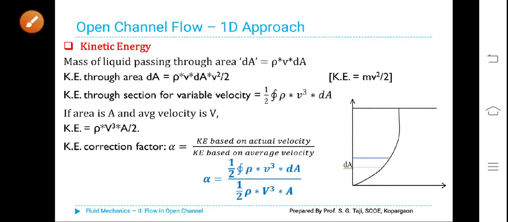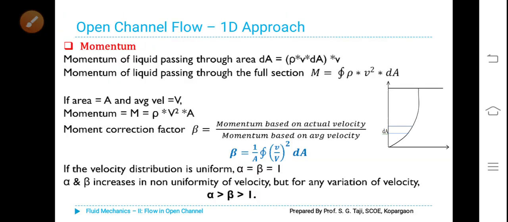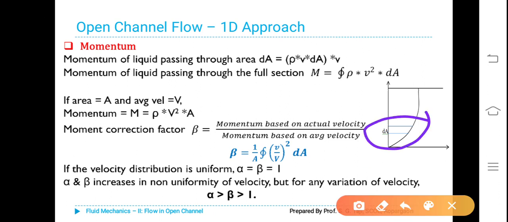Similarly, momentum correction factor. What is momentum? Momentum of liquid passing through small area dA is equal to rho v dA multiplied by v.